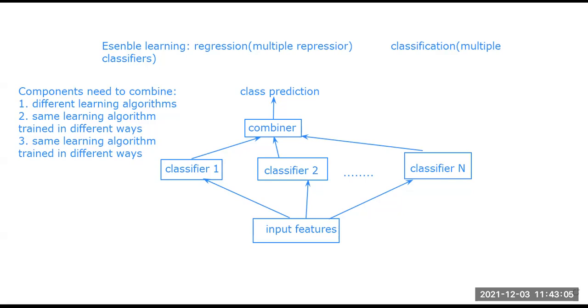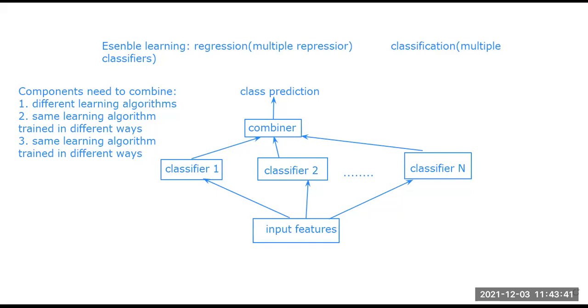The techniques and methods in ensemble learning, which I already mentioned at the start, are error correction, output coding, bagging, boosting, AdaBoost, and stacking.